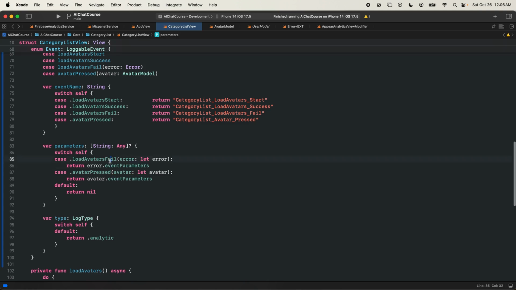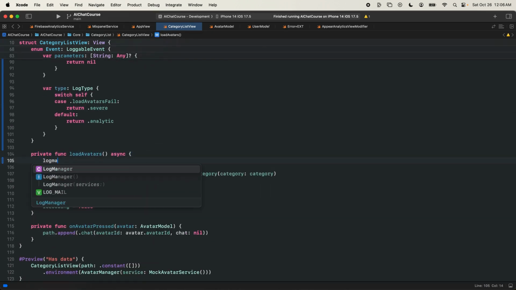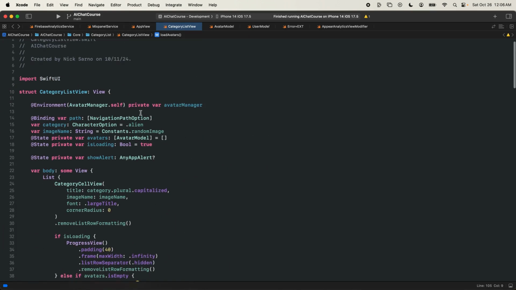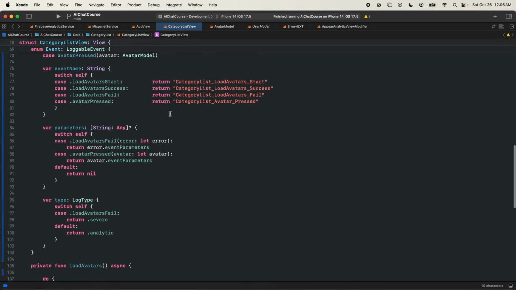Lastly, for the failure type, let's make this a .fail and return severe, so we can see how many times the loading fails on this screen. We're going to call the log manager. We need to pull in our log manager from the top. And now let's add our events here.